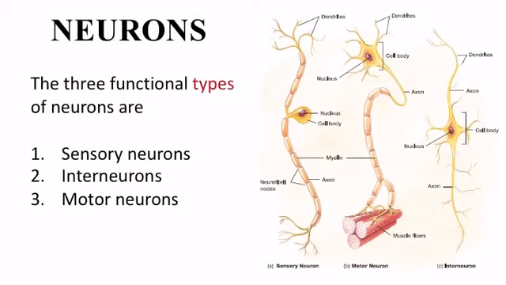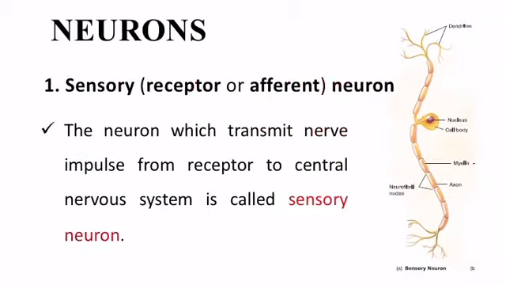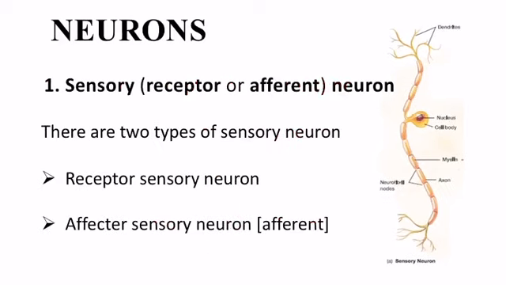The three functional types of neurons are sensory neurons, interneurons and motor neurons. Sensory neurons. The neurons which transmit nerve impulses from receptors to the central nervous system are called sensory neurons. There are two types of sensory neuron. These include the receptor sensory neuron and the effector sensory neuron. Some sensory neurons act as receptors. They receive stimuli directly. Some sensory neurons are activated by receptors. These are called effector sensory neurons.